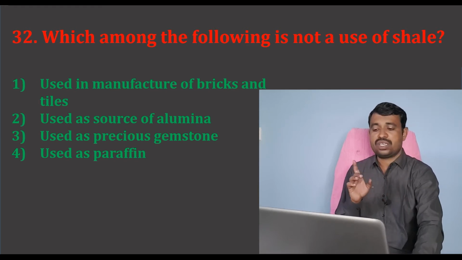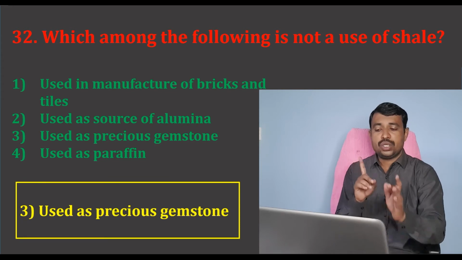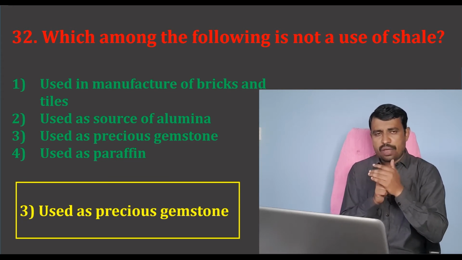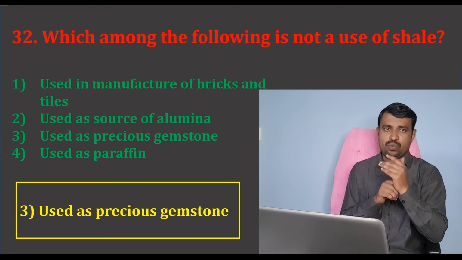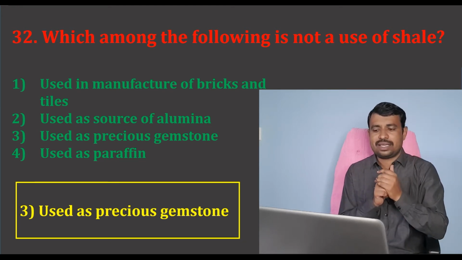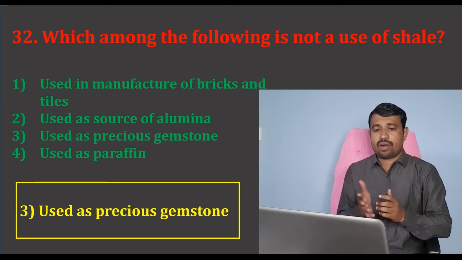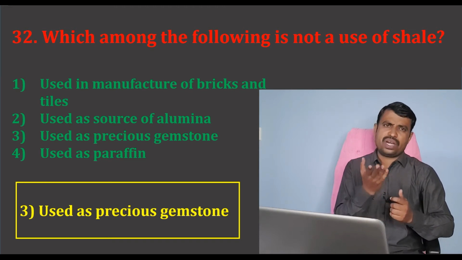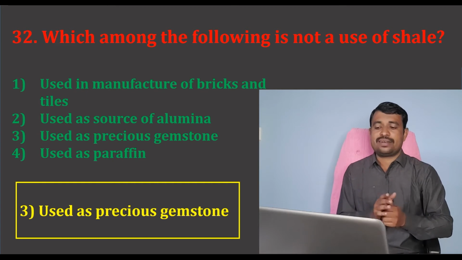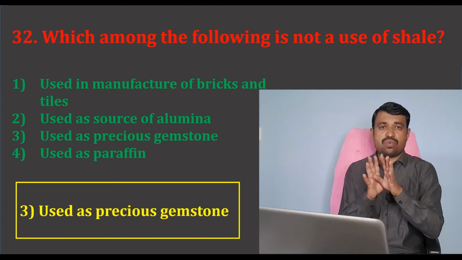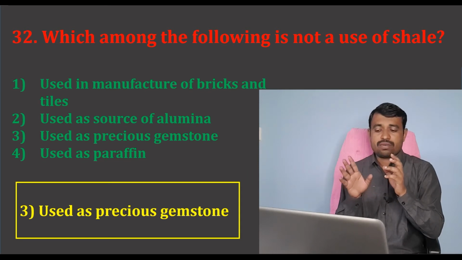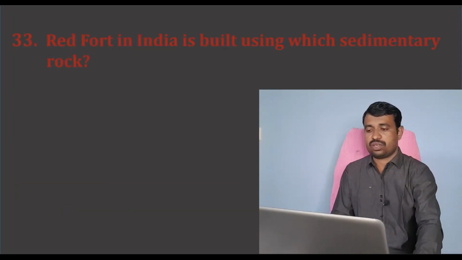So the correct option is option number 3, that is used as a precious gemstone, because we know that a gemstone has hardness more than 7 on the Mohs hardness scale, and this rock, particularly shale, is a very fine grained rock with very low hardness. Because of that it is not used for gemstone purposes. So option number 3 is the correct option.